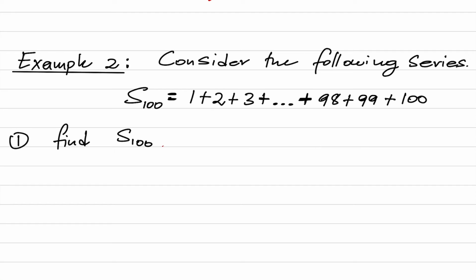So I'm going to say the sum of 100 terms is 1 plus 2 plus 3 all the way up to 98 plus 99 plus 100.